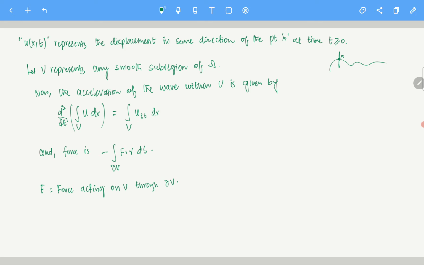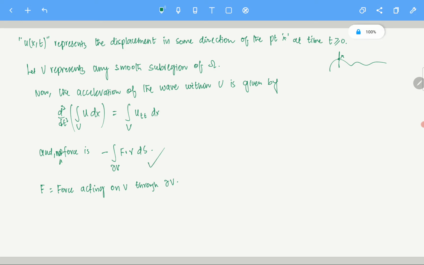And there is also a mass density here, which I am taking to be constant. So this is the net force, right? Essentially what is happening here is Newton's law, which says that mass times acceleration is the net force.